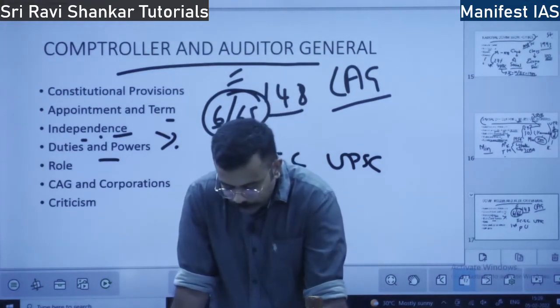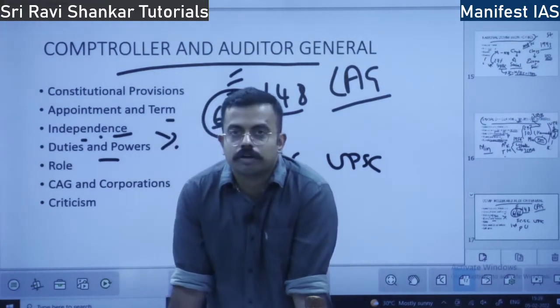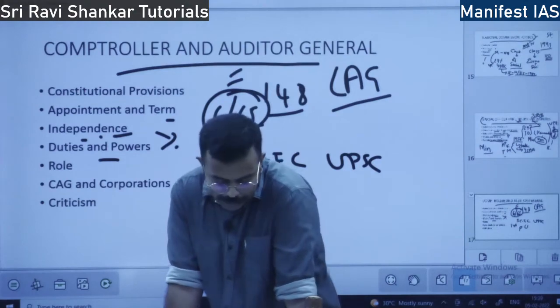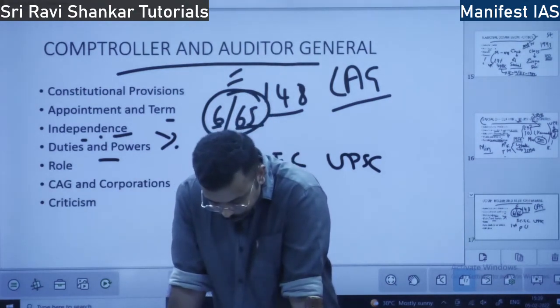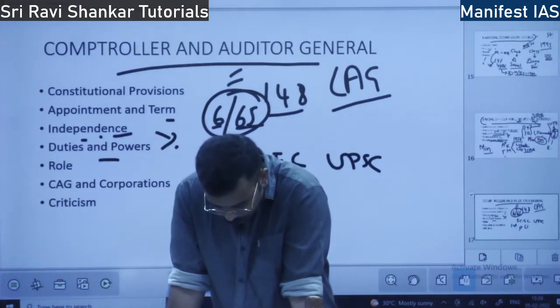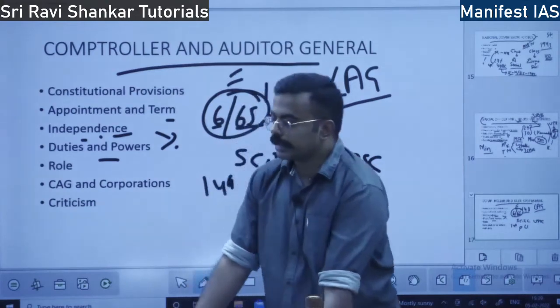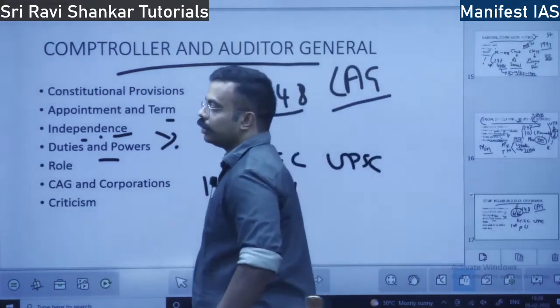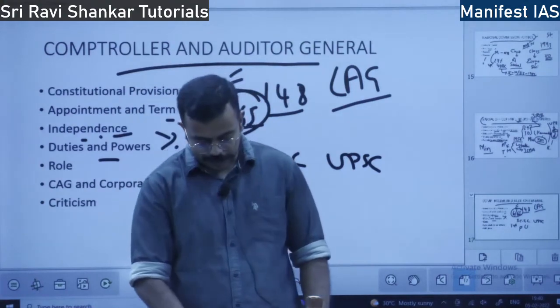For example, earlier Mysore Sandal and BSNL were government companies. Who audits them? They are audited by the CAG. He also audits all the transactions of the state and central government. All transactions of the central and state governments are audited by whom? By the CAG.